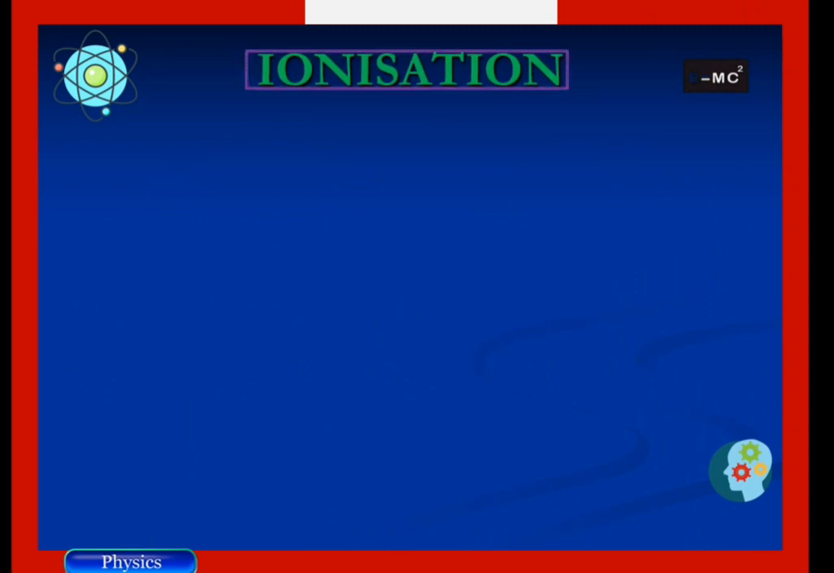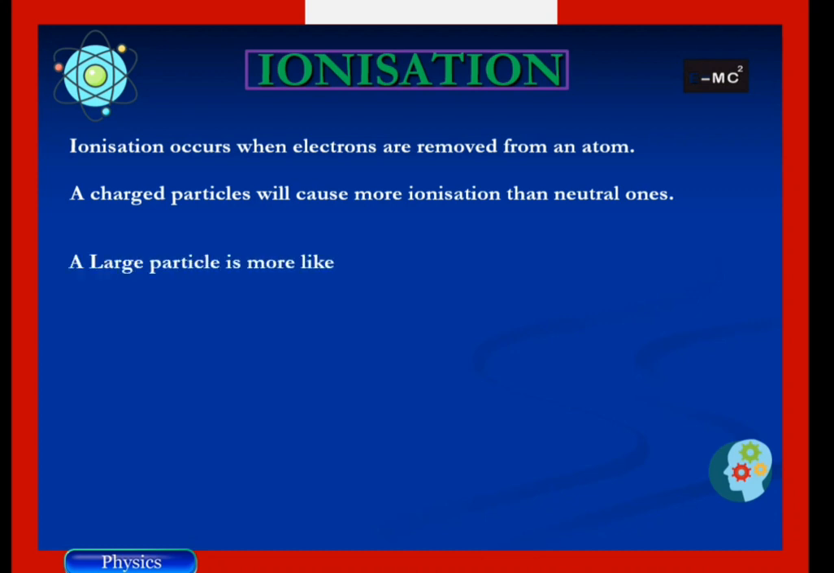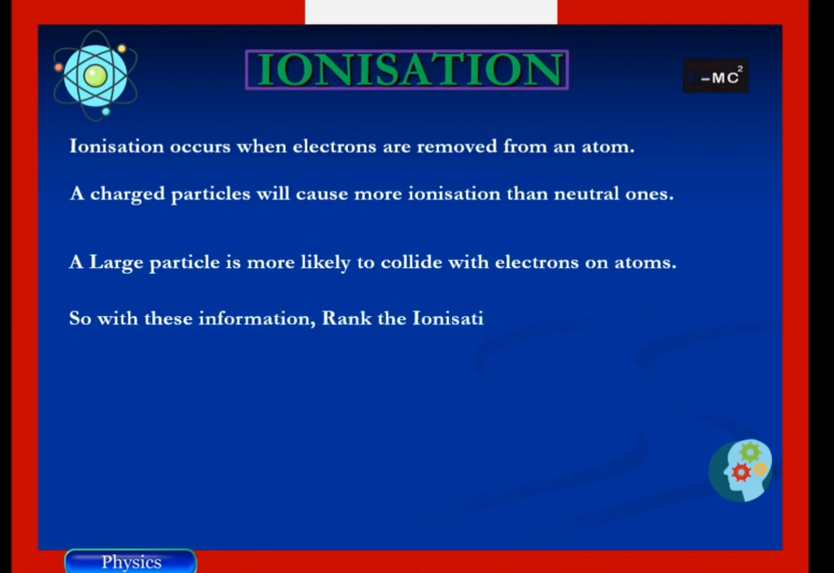Now let us check their ionization properties. Ionization occurs when electrons are removed from an atom. A charged particle or charged particles will cause more ionization than neutral ones. A large particle is more likely to collide with electrons on their paths. So, with this information, rank the ionization ability of the types of radiation, from highest to lowest.